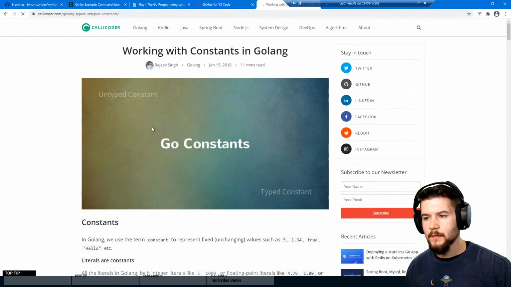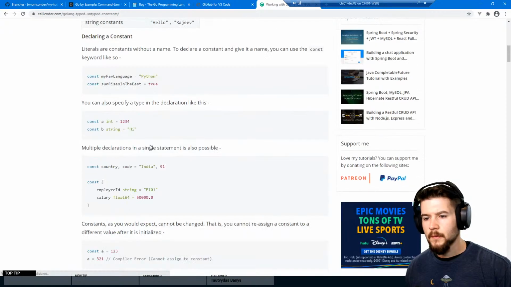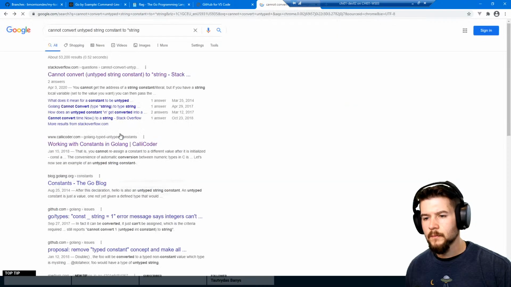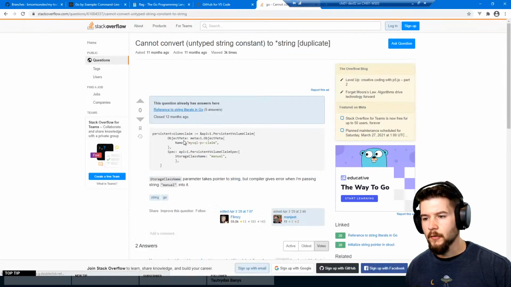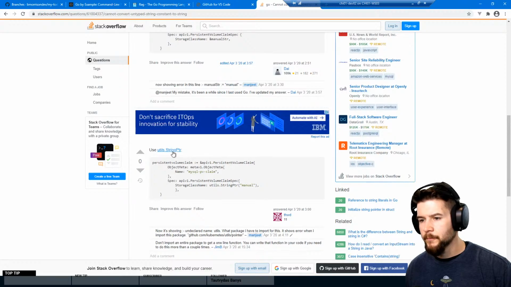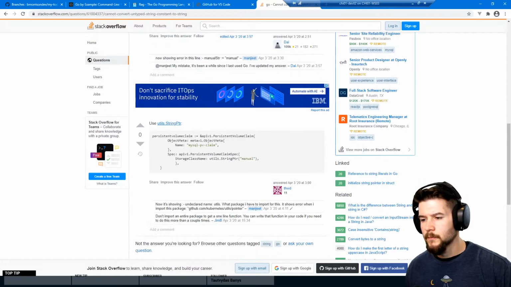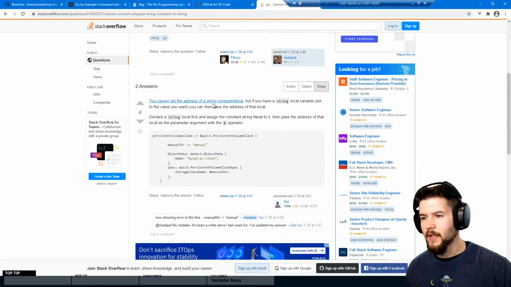Working with constants. I'm going to double check the Stack Overflow question, see if this makes a little more sense once I actually read through instead of just scanning it and not doing anything. Utils.StringPointer. Basically, whatever type that's coming in, we've got to convert it.